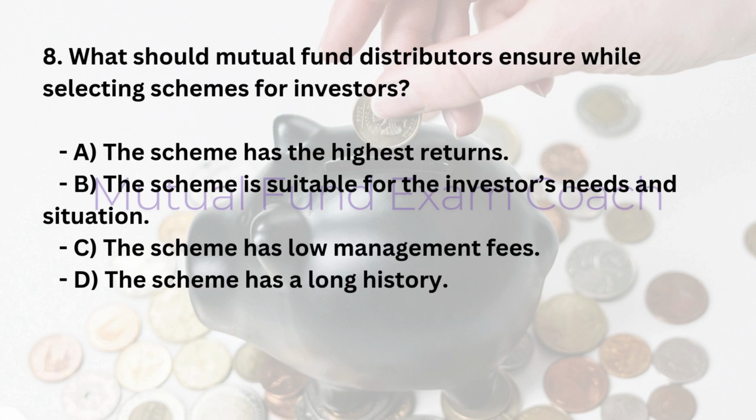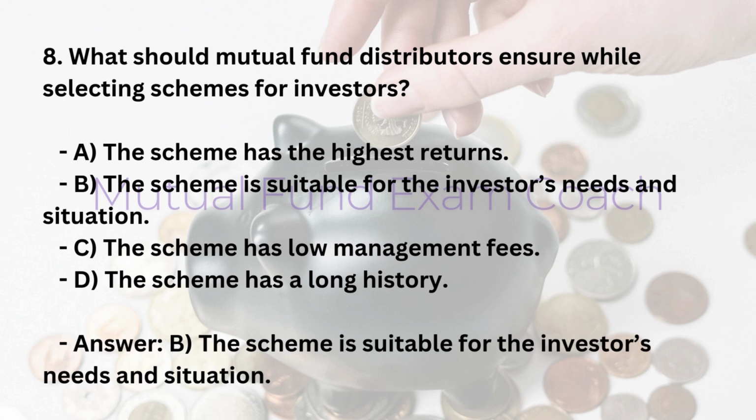8. What should mutual fund distributors ensure while selecting schemes for investors? A. The scheme has the highest returns. B. The scheme is suitable for the investor's needs and situation. C. The scheme has low management fees. D. The scheme has a long history. Answer, B. The scheme is suitable for the investor's needs and situation.